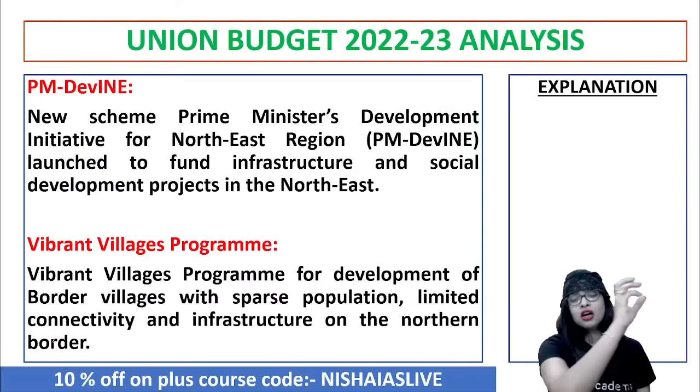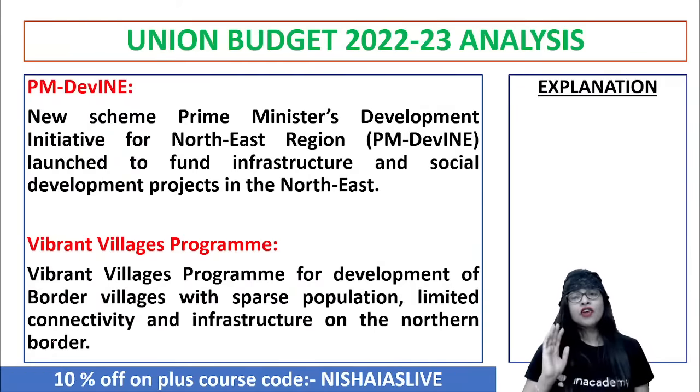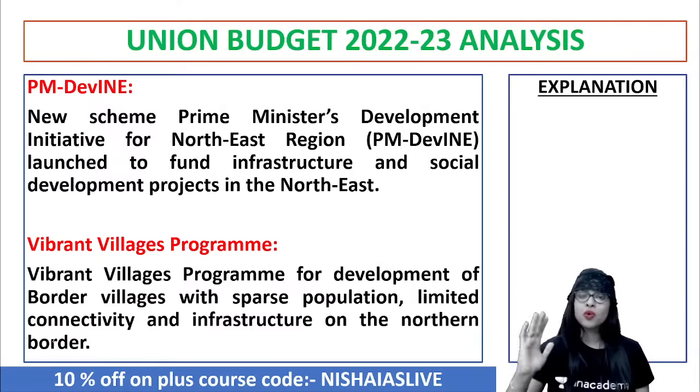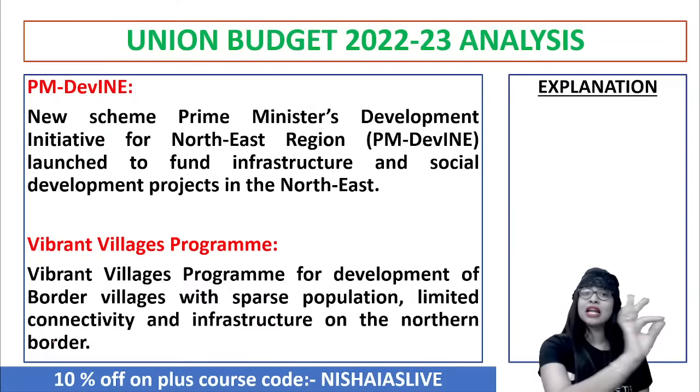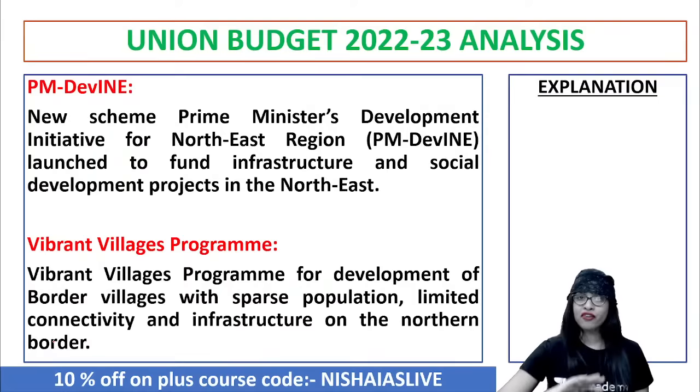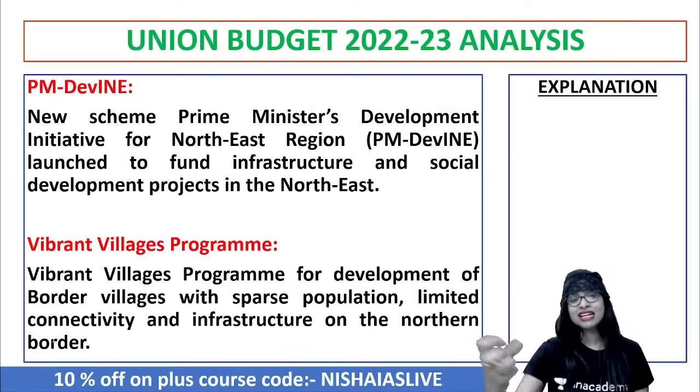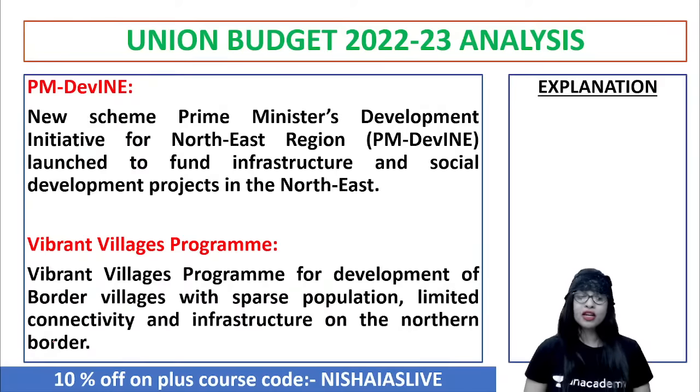If a scheme is put forward, the government makes sure that if it is a centrally sponsored scheme, what does that mean? Half the funding will be done by the central government, the remaining half by the state government. But in the context of the northeastern region and the Himalayan or hilly states, 90% funding will be done by the central government. Only 10% of the funding of that particular project will be given by the concerned state governments in the context of northeast states and all, right? Because they want to promote it.